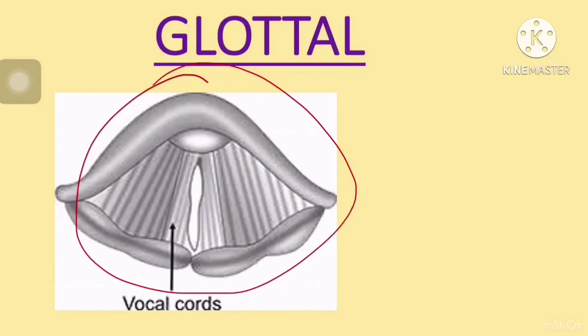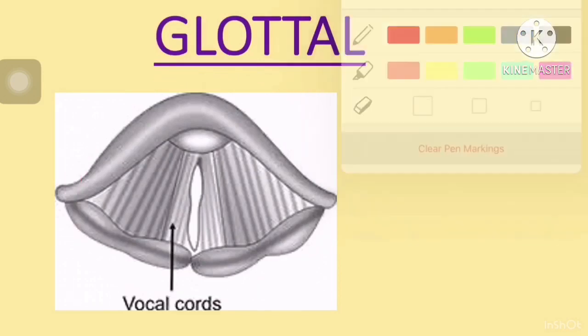So when there is air pressure produced from downside, from lungs, then the vocal cords start vibrating. So when we produce sounds like m, n, then the. Okay, so these all are three positions.